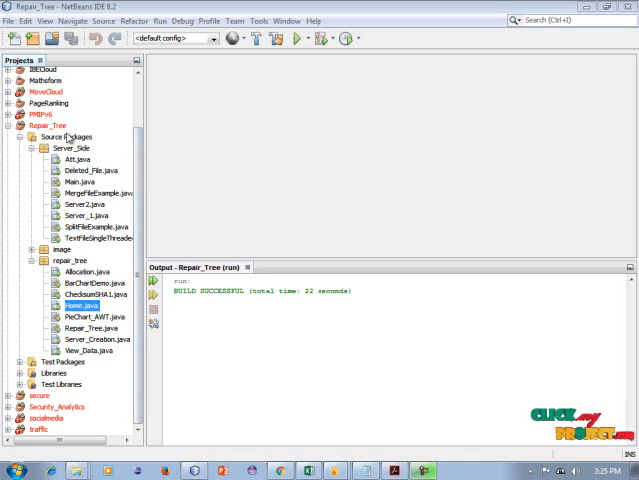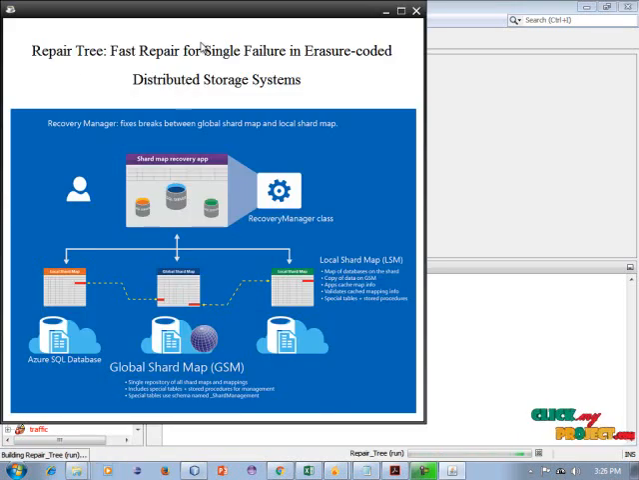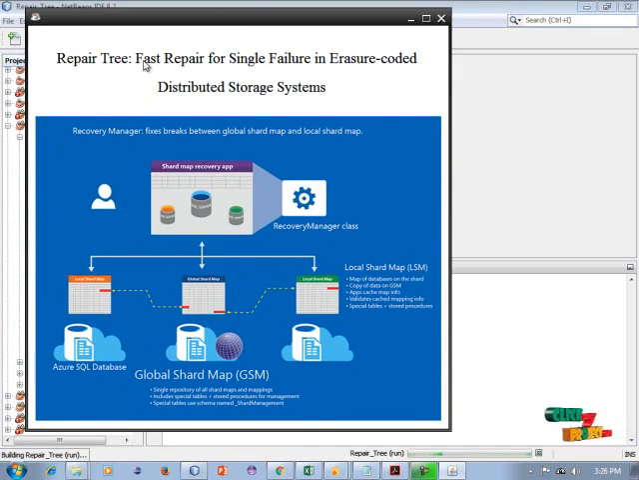So it is our project, repair tree. Two types of packages are involved in this project. First is server side and the second is repair tree. So click this home page and right click this run file. So it is our project home page. Our project title is Repair Tree: Fast Repair for Single Failure in Erasure-coded Distributed Storage Systems.